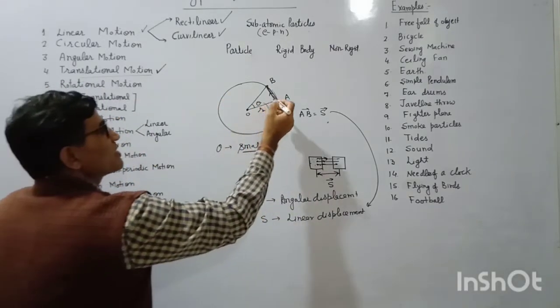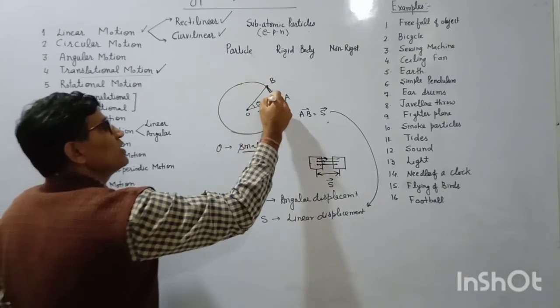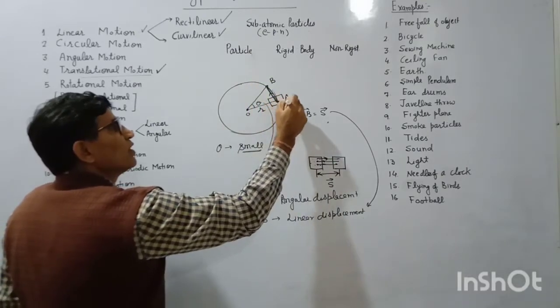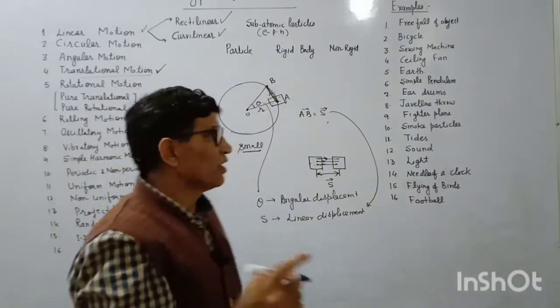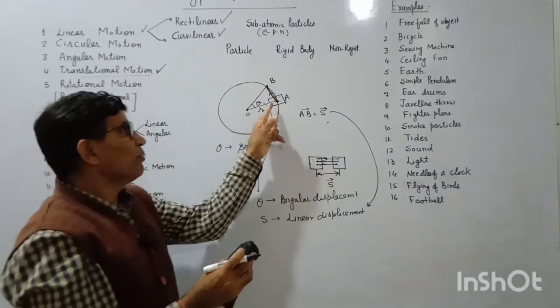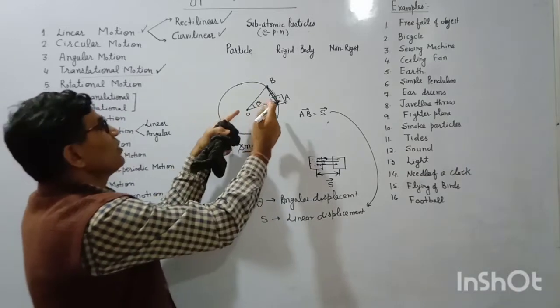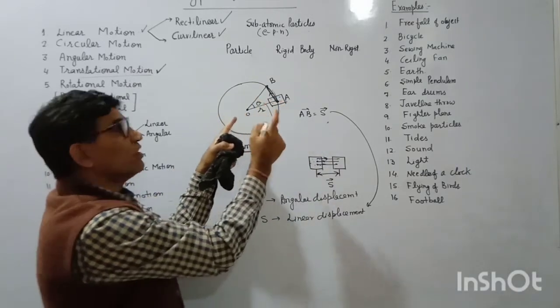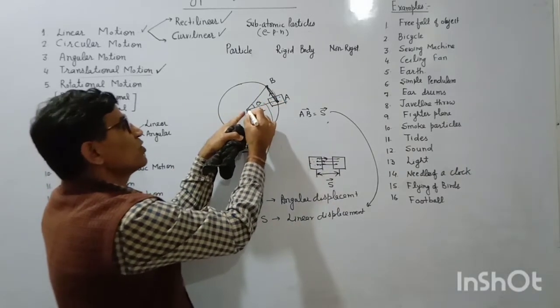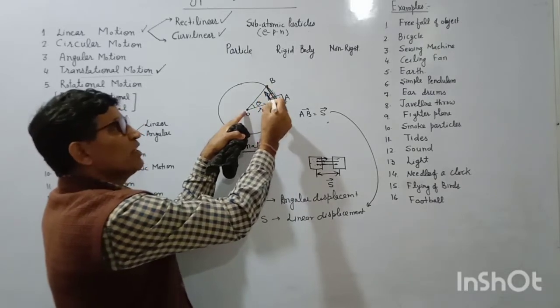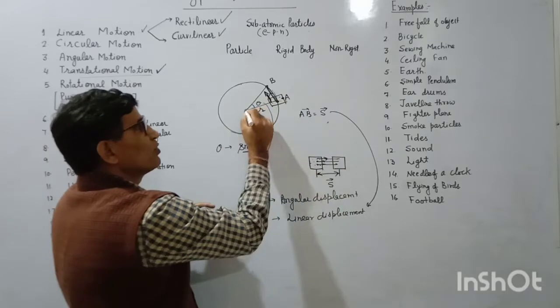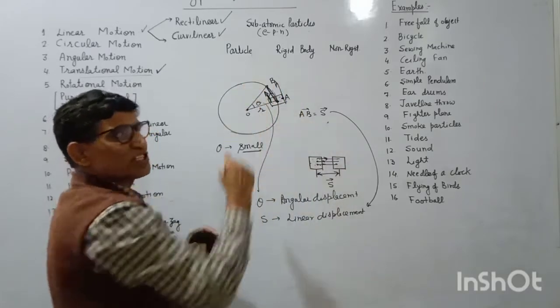Suppose the body is a rigid body, then every particle has different speeds. In a rigid body every particle does not have the same speed. A particle closer to the center moves at a lower speed. A particle far away from the center moves at a higher speed.